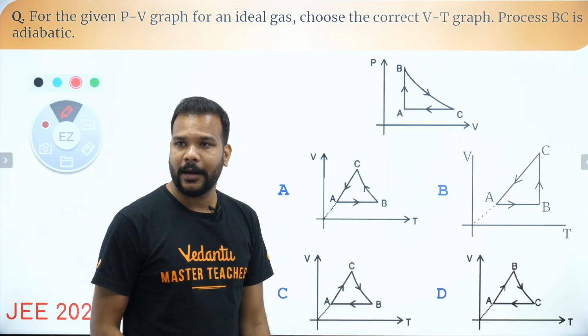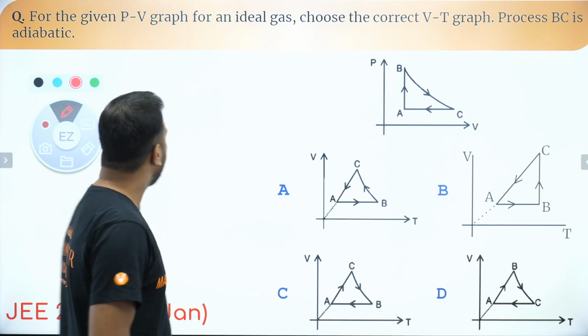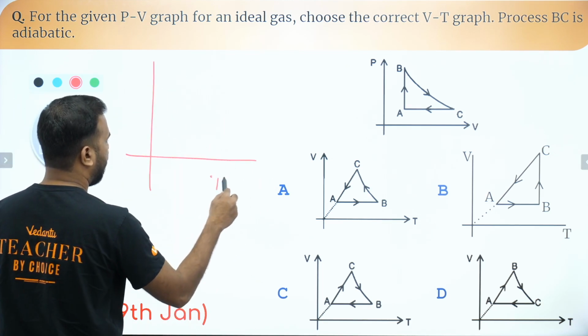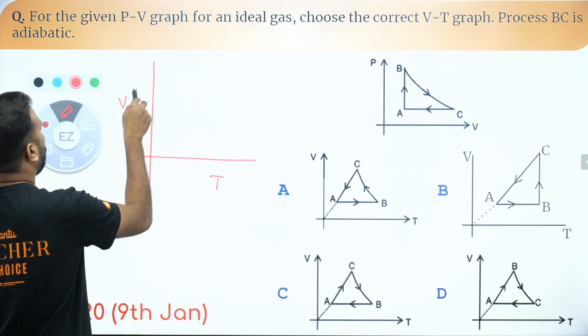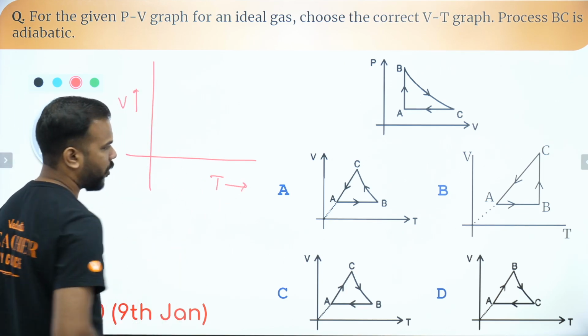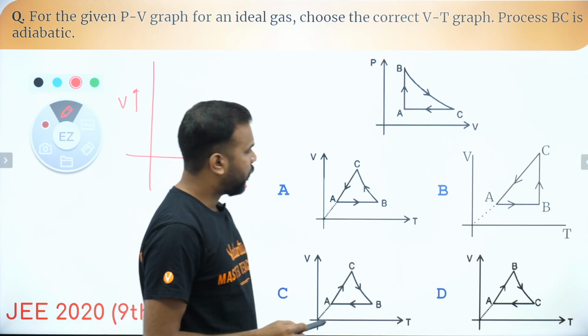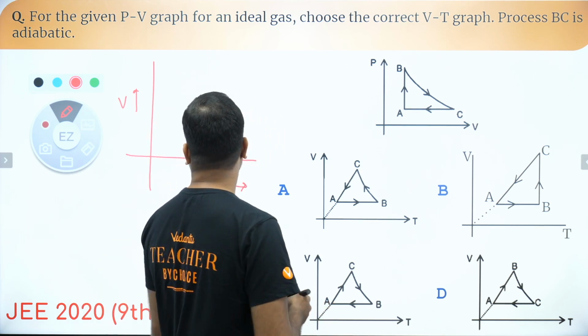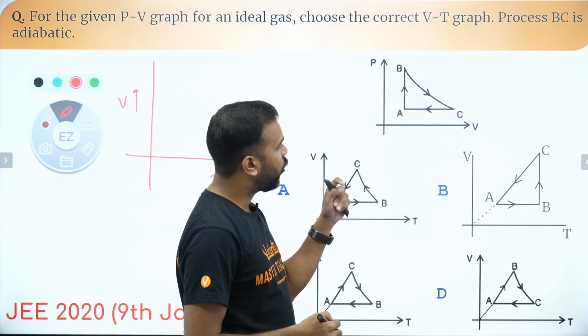By that time you can start answering on the chat box. Okay, cool, guys, let's go forward. So this is our volume on y-axis, temperature on x-axis. So how are we going to go forward? Because it is volume, let's start with volume being constant.